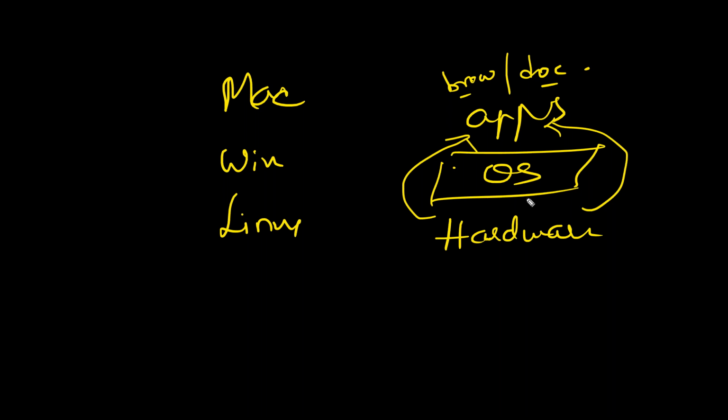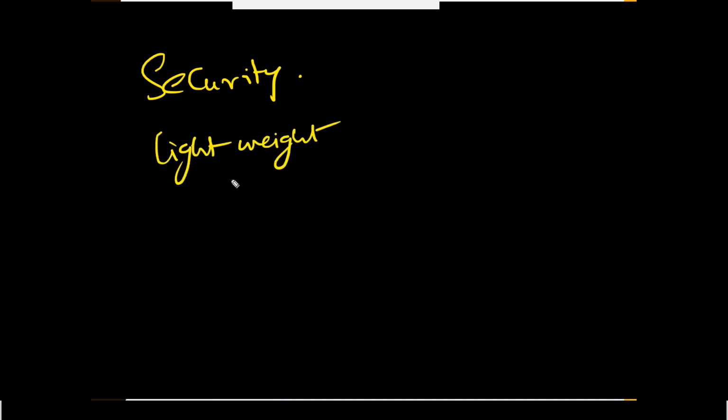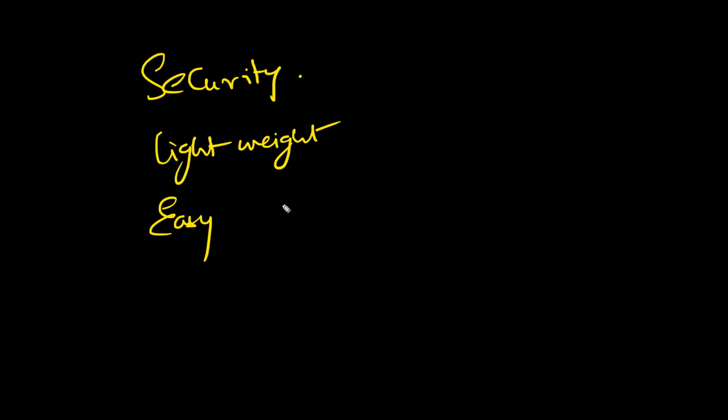It's again a point of, it depends on many features like security, right? And then it is also about being lightweight, like your operating system should be light, right? So that it consumes fewer resources on the hardware. And also it should be more effective to use when you are working with a huge number of files or folders, right? So these are all the main features taken into consideration when the operating system is chosen. And the majority of the OS servers in real time are Linux based, right?